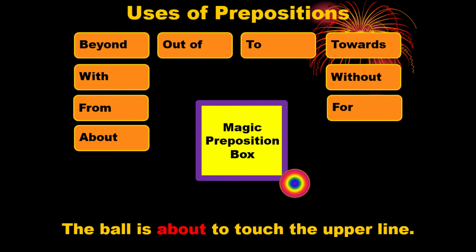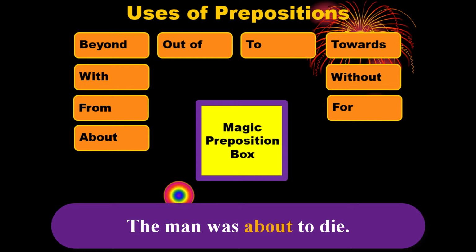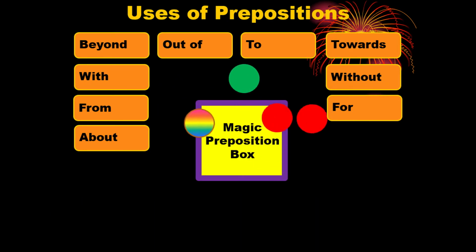Here about means almost. In other example, we can say, the man was about to die. That indicates that the man was near about dead. But actually he was not dead. We are going to the next one.